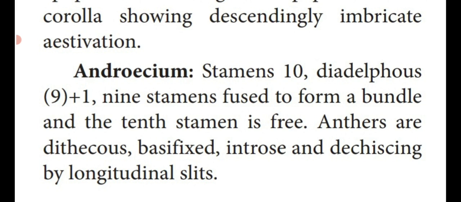First they bend inner side, then again become outward to liberate the pollen grains, that is known as introrse. And they dehisce along the longitudinal axis, that means at the median part they are divided into two equal halves and liberate the pollen grains. That is the androecium of Clitoria ternatea.